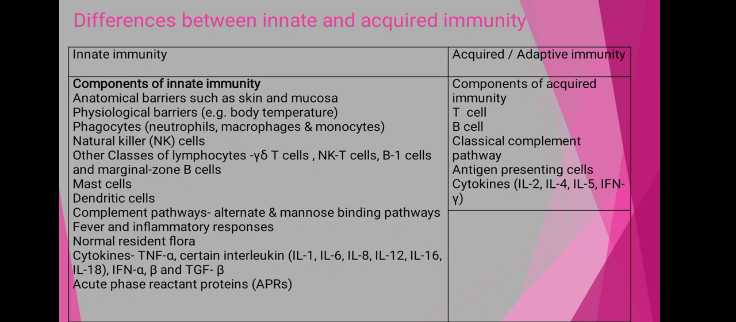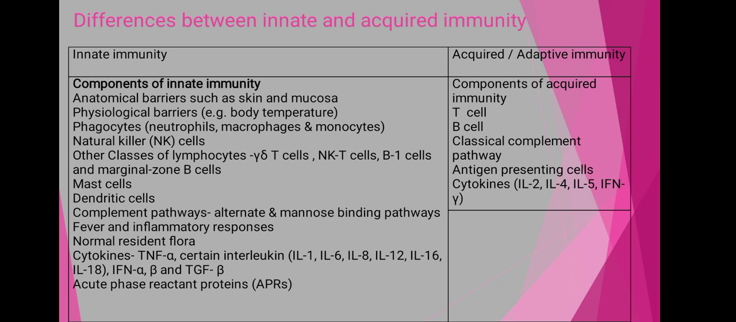Now we switch over to the components of acquired immunity. These include the T cells, responsible for giving the cell mediated immune responses. Then the B cells, which are responsible for giving the humoral immune response, that is the antibody mediated immune response. Then the classical complement pathway. Then the antigen presenting cells, that is the dendritic cells, which are responsible for presenting the antigens to the T cells and the B cells.